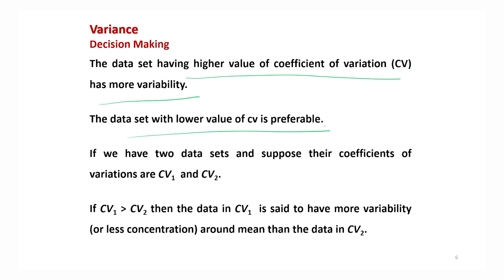Suppose we have two data sets and we find their coefficients of variation as CV1 and CV2. If CV1 is greater than CV2, then we say that the data from which we obtained CV1 has more variability, or equivalently less concentration around the mean, than the data in the second data set from where we obtained CV2, right?